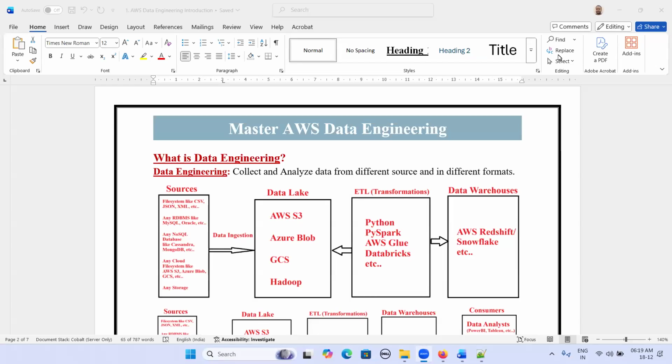Let's start in this session. As a part of AWS data engineering, let's start understanding what is data engineering.